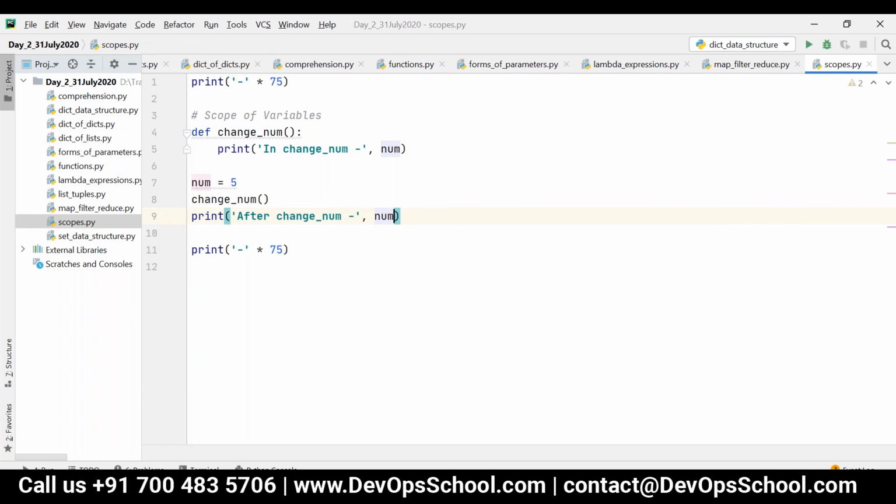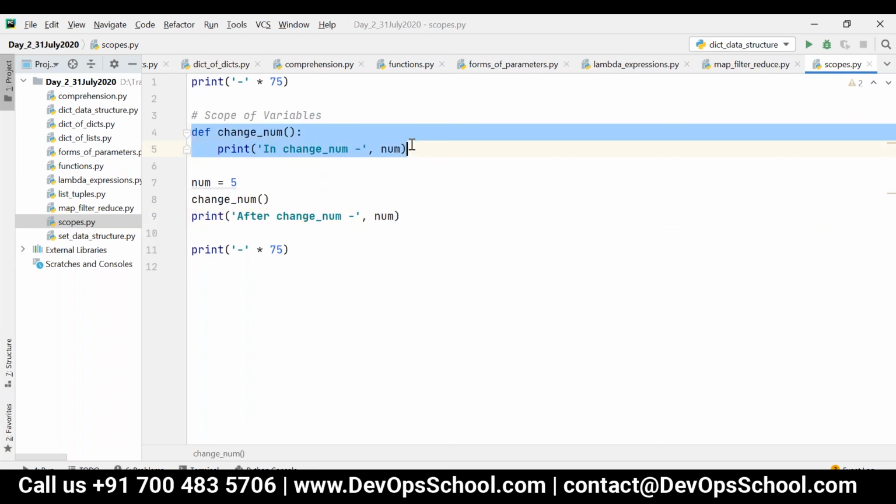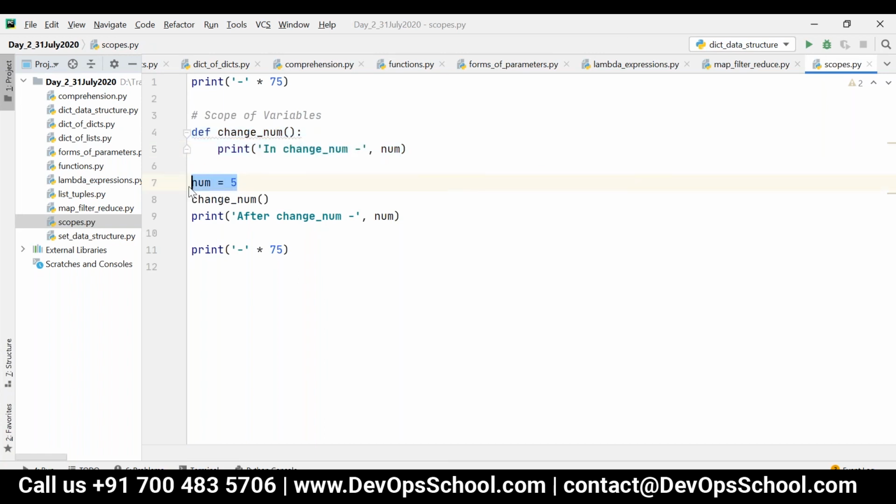Okay, so now what will happen here? Here I have defined one function. I have declared one variable called num, which contains the value 5. Now I'm calling the function. So now what will happen? In change num, the same reference will be printed.